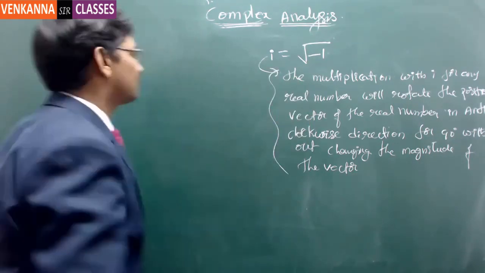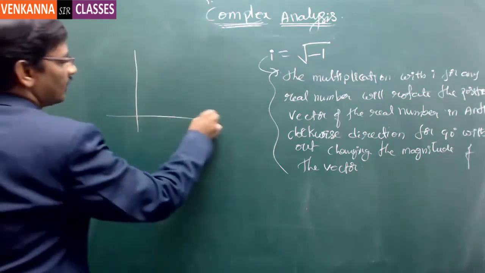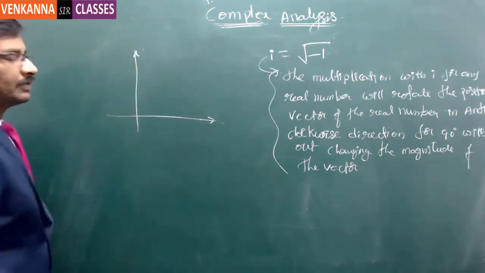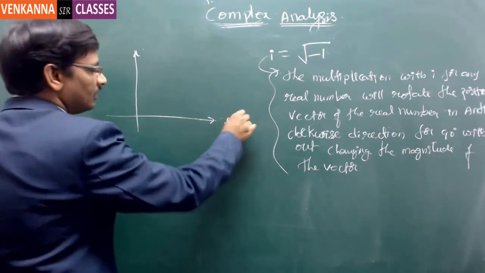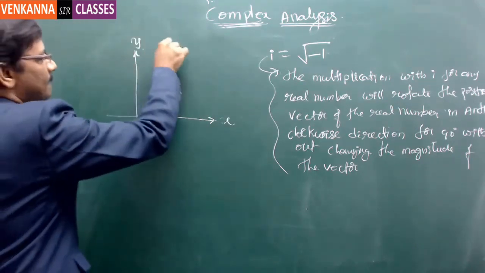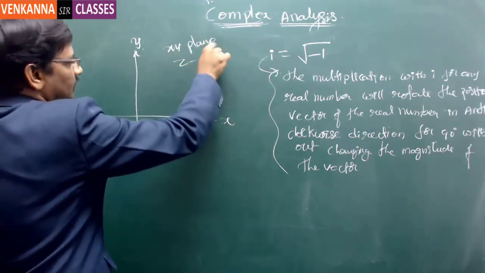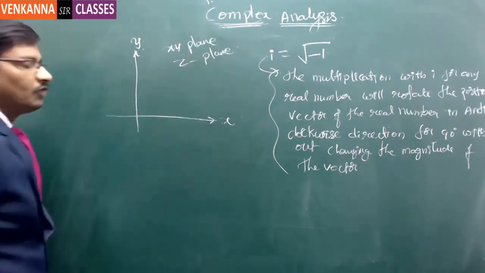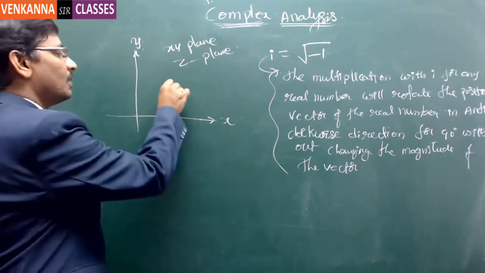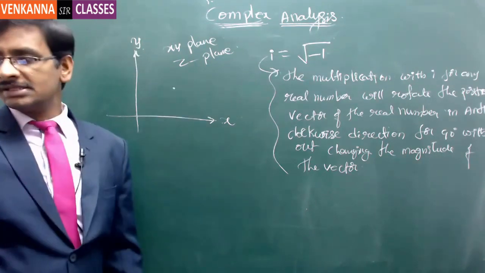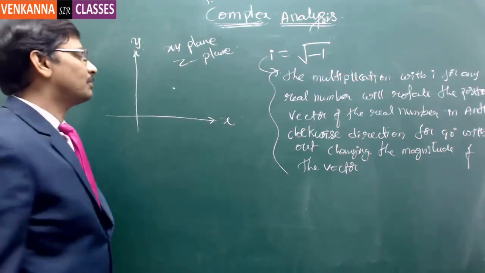So what it means for us. Now see this. I just wanted to represent a complex number on the xy plane, or this is called xy plane, and this is also called a z plane. Both are same. By z plane we mean any random number if you put it. This is just a complex number representation.